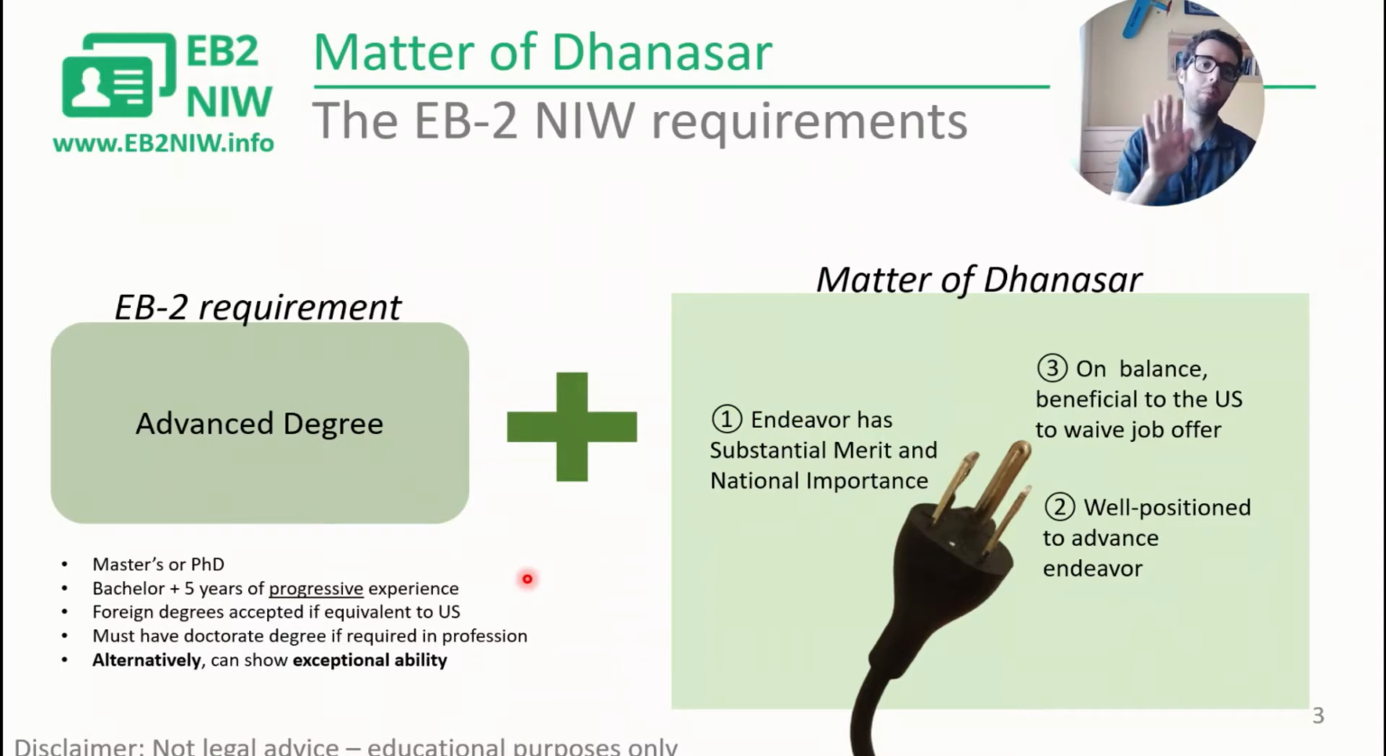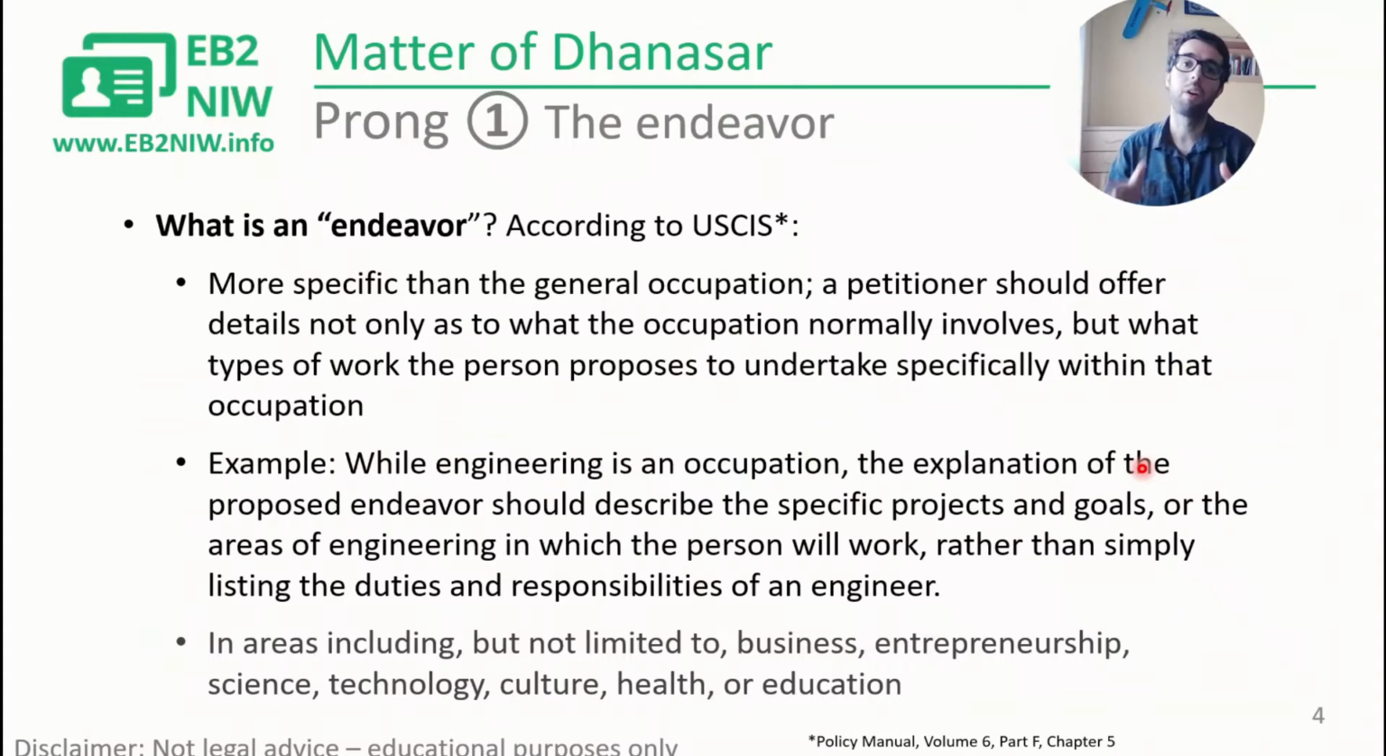And then we have what matter of Dhanasar dictated that you needed if you wanted a waiver because of national interest. You have to have an endeavor, that's the prong number 1, that has substantial merit and national importance. You have to be well positioned to advance that endeavor, and on balance, it has to be beneficial for the country to waive the job offer or to waive that first step of the EB2 process, the labor certification. So let's talk about prong number 1.